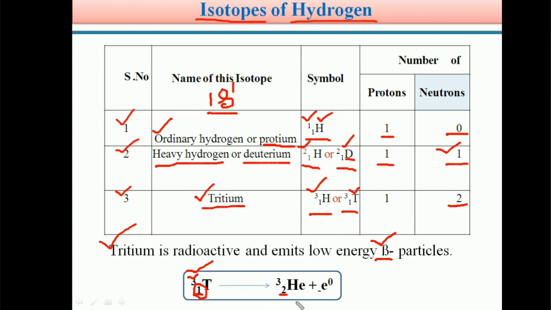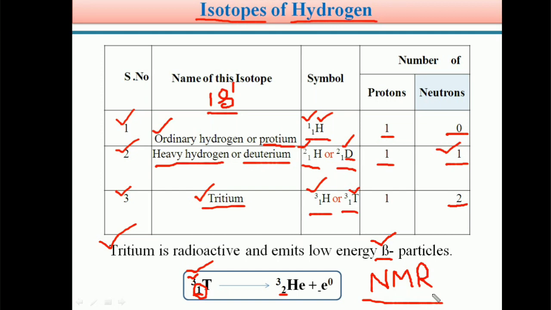But students, these isotopes of hydrogen have very important applications in chemistry. You know, NMR spectroscopy is an analytical technique in chemistry. Most organic compounds or organic molecules can be identified, and their structure can be determined, with the help of NMR spectroscopy. It is also called nuclear magnetic resonance spectroscopy.